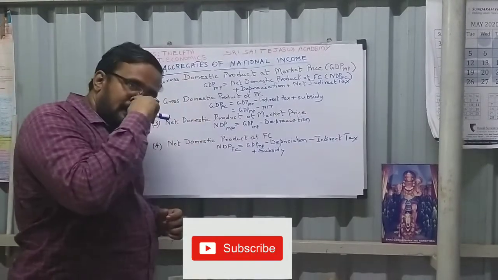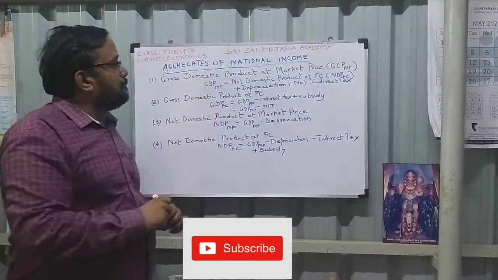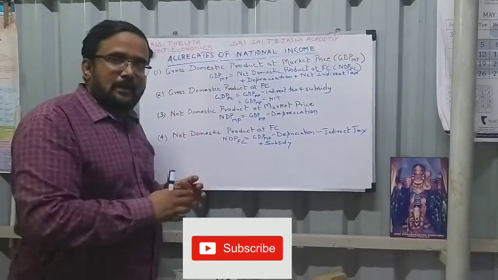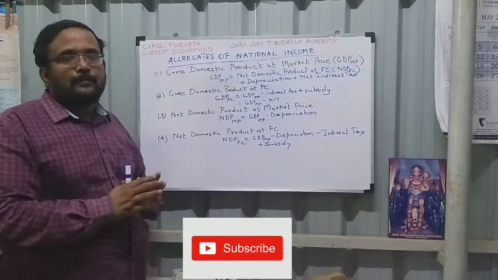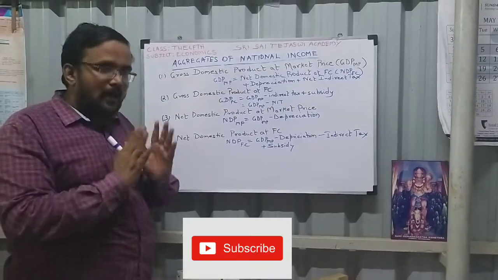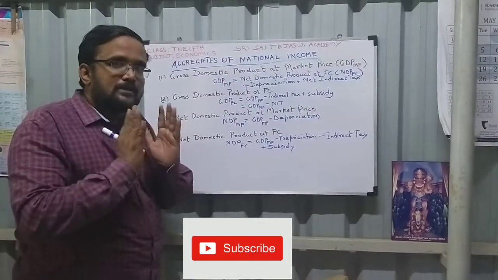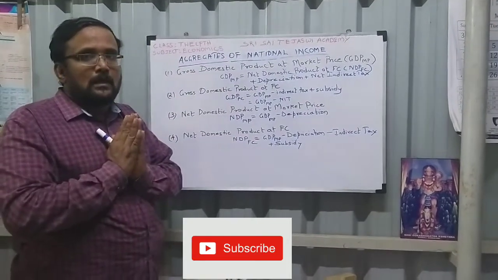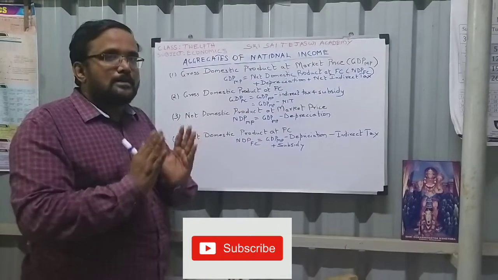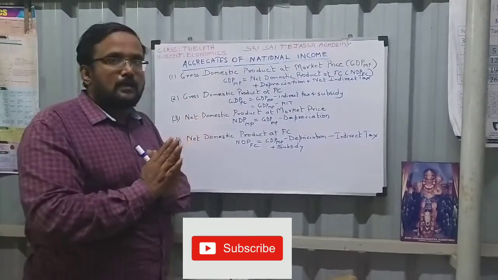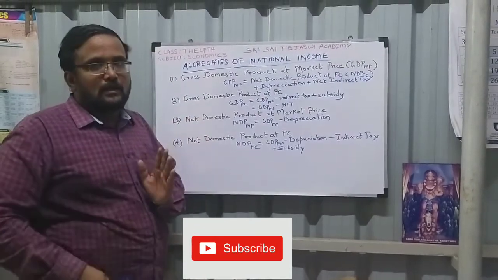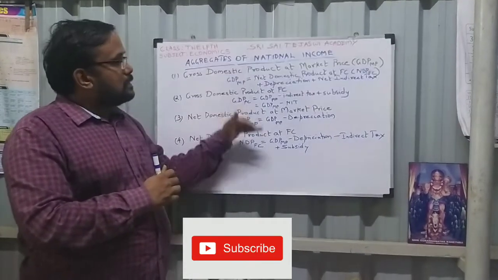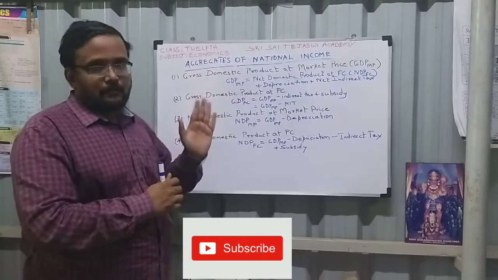So today's topic is aggregates of national income. What is GDP? Let us look at first what it is. It is the overall money value of goods and services produced within the domestic territory for a period of 1 year. That is your GDP.